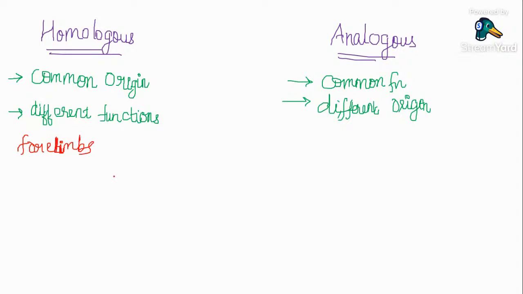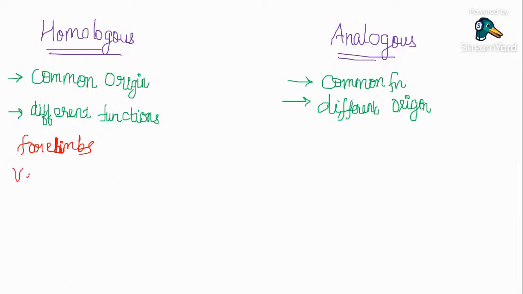Okay, forelimbs of cheetah, bats, whale, humans, etc. All mammals share common anatomical features, but they perform different functions. In the case of humans, the hands are used for eating, writing, taking a material or something, and legs are used for walking, running, jumping. But in the case of animals, both the forelimbs and the hind limbs are used for walking and running. Clear? So, forelimbs of different animals.